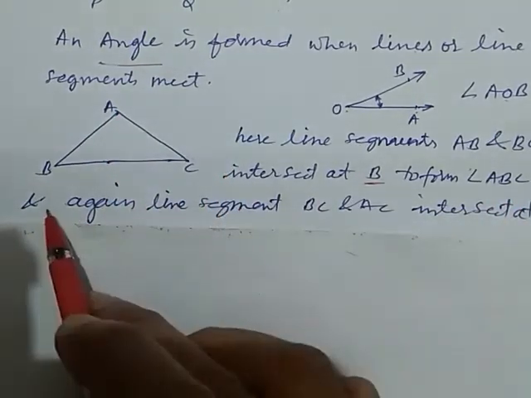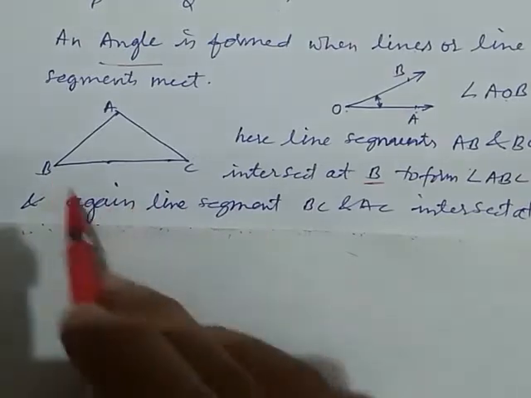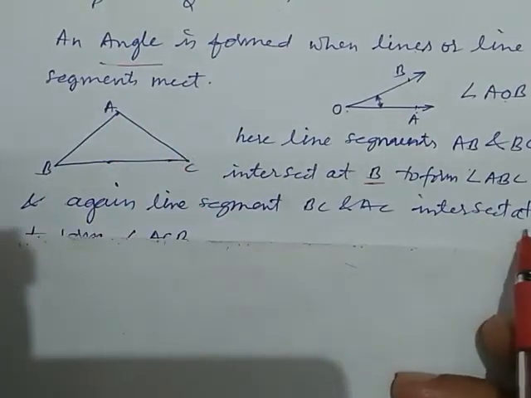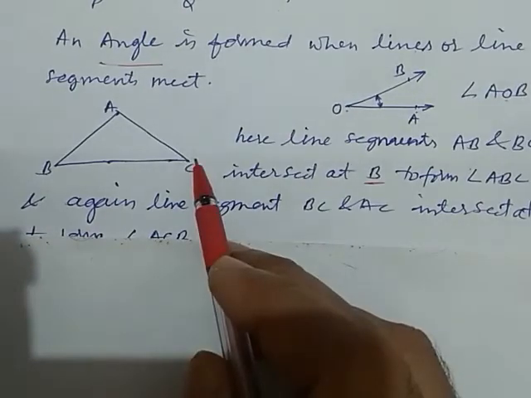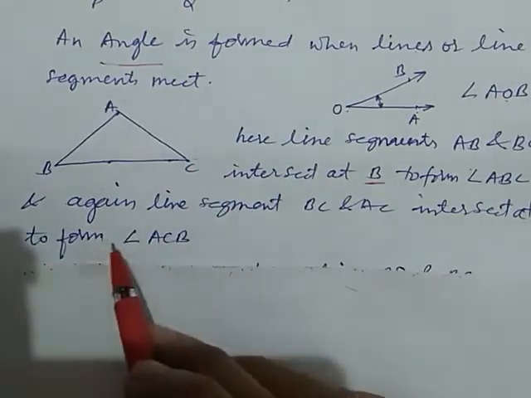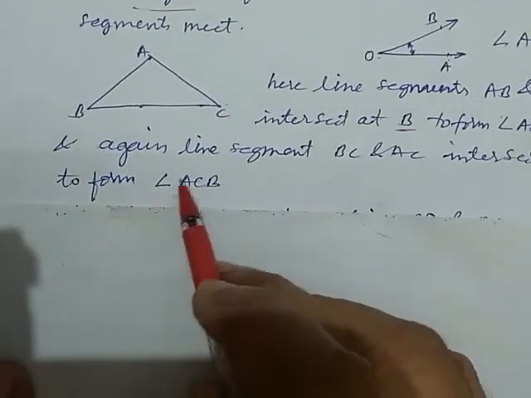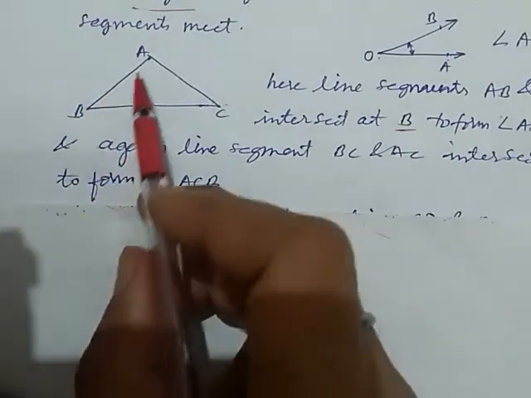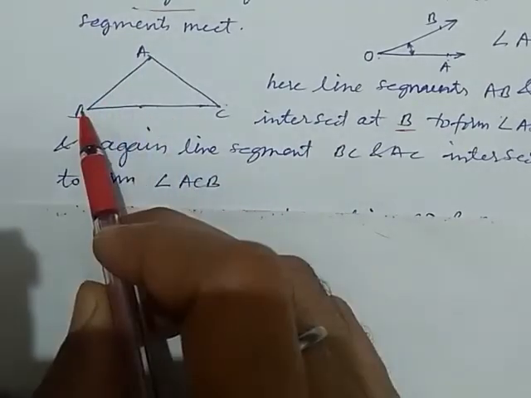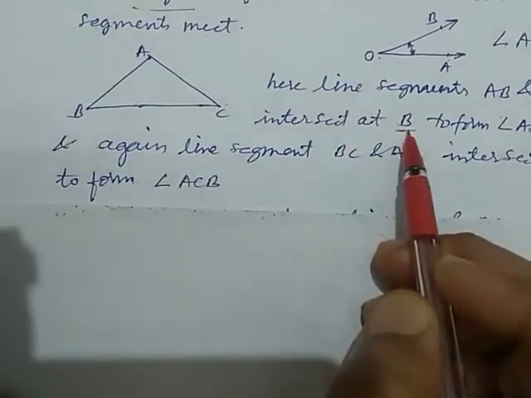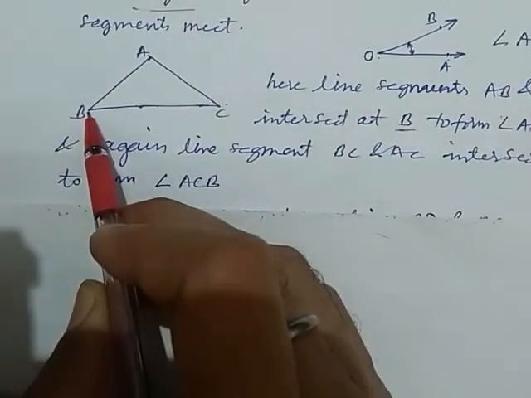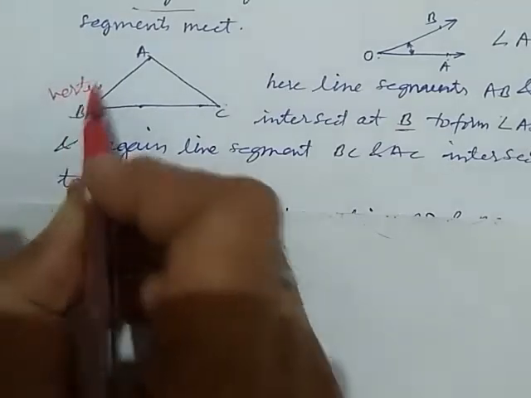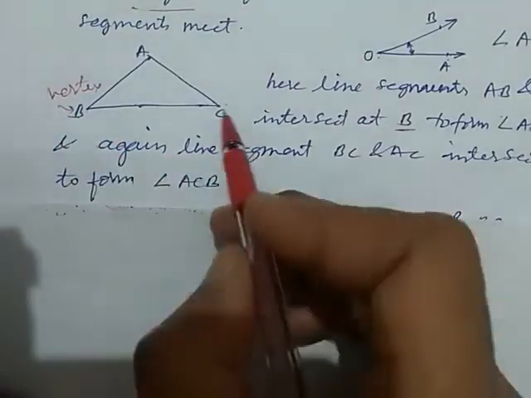And again line segments BC and AC intersect at C to form angle ACB. Where the line segments intersect, the point is called a vertex. This is a vertex and this is a vertex.